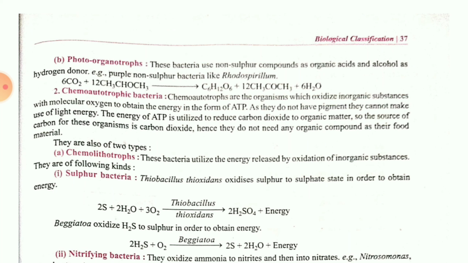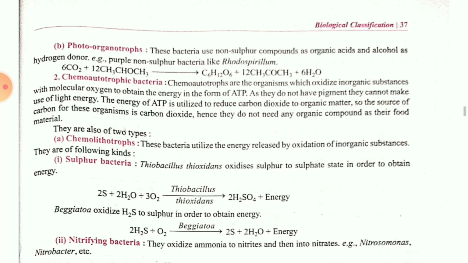As I told before, green sulfur bacteria and purple sulfur bacteria utilize sulfur as a raw material. In any form the sulfur will be present, but in this case the sulfur will be absent. Children, this is propanol, CH3, CHO, CH3.